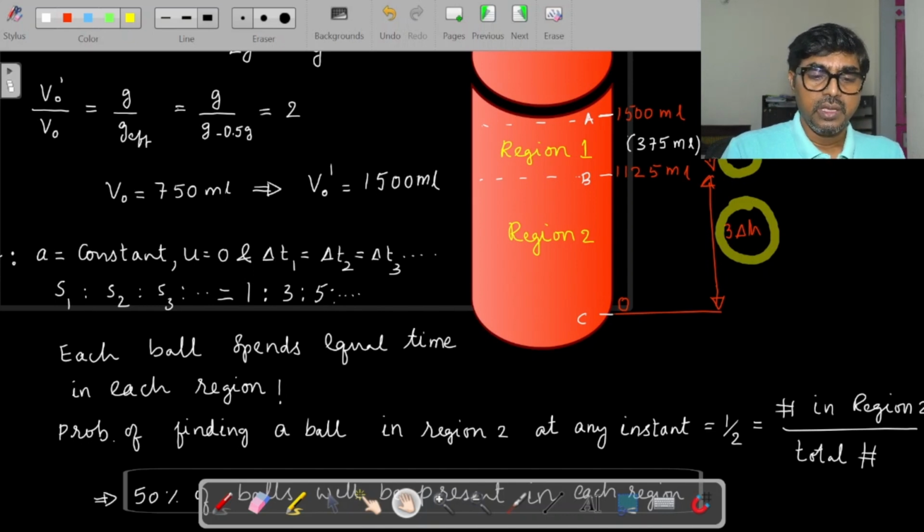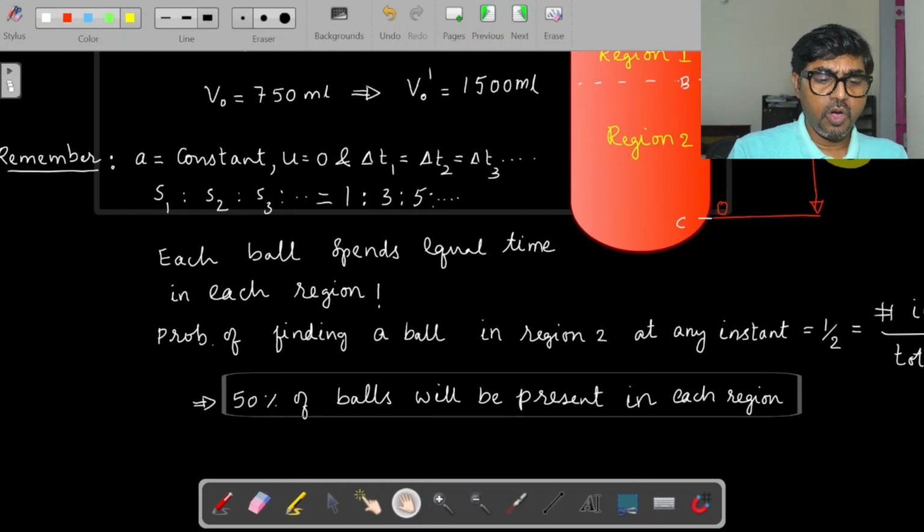That means in region 1 and in region 2, a ball, if you consider it at the particular velocity vector, will be spending equal time. So that's the point I got here. Each ball on an average, now we are talking about so many balls, spends an equal amount of time in each region. Of course, some balls will spend more time, some balls will spend less time. On an average, since the number of balls is very large, they spend about an equal amount of time in region 1 and also in region 2.